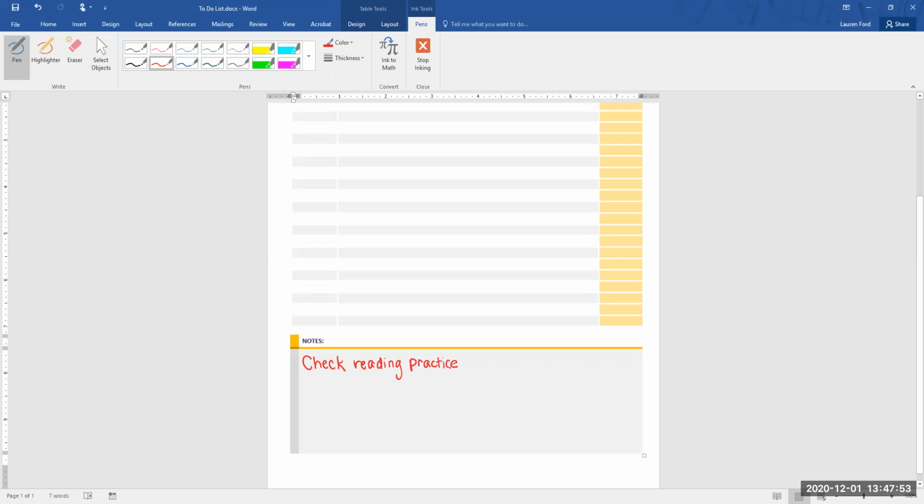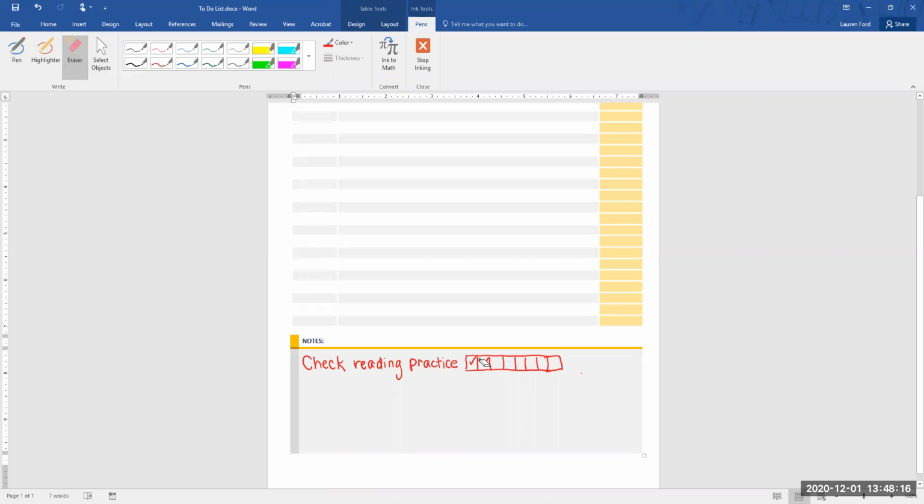But I'm making a note down here to check the reading practice. And if it's something I do every day that I want to mark that I've done it every day, I can put a nice little bar here and go 1, 2, 3, 4, and I could just make a nice little chart right here and then make sure that I just add that information in. And as I go through and do it each day, I can just make a check in here.